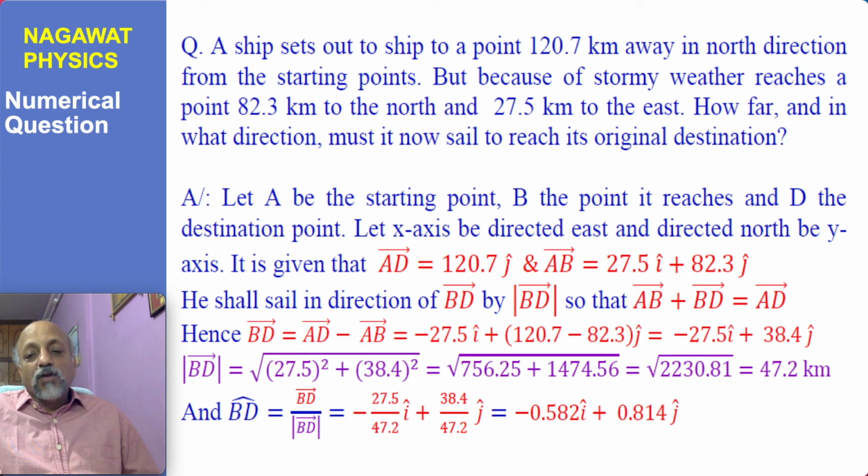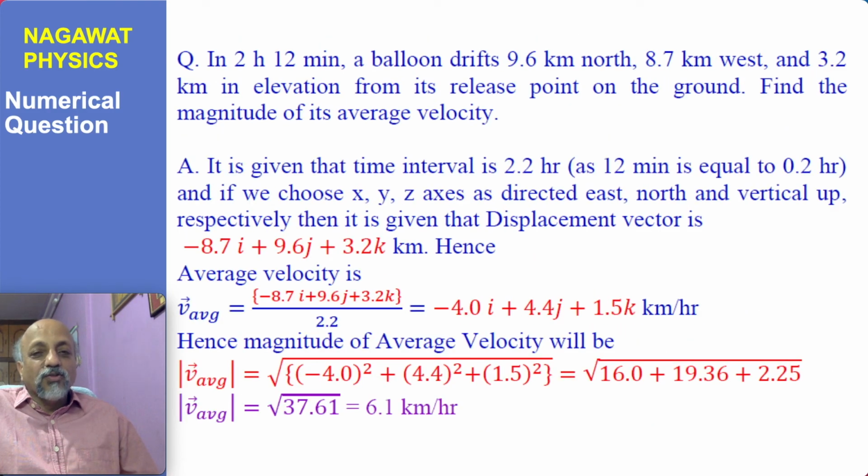I may have rounded off the numbers, and finally you get 47.2 kilometer, which I have expressed in 3 significant figures, because the minimum significant figures involved here is 3. The unit vector you can also determine in the same manner by dividing the vector BD by 47.2, and we get the unit vector. So this kind of numerical problem you can solve.